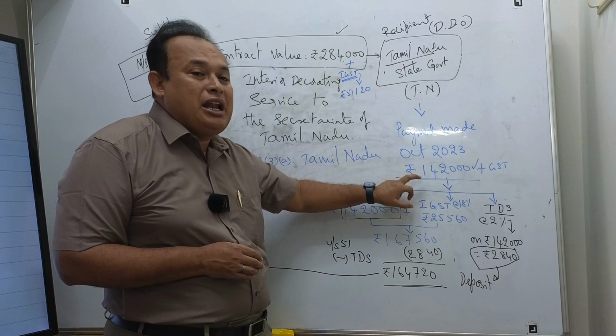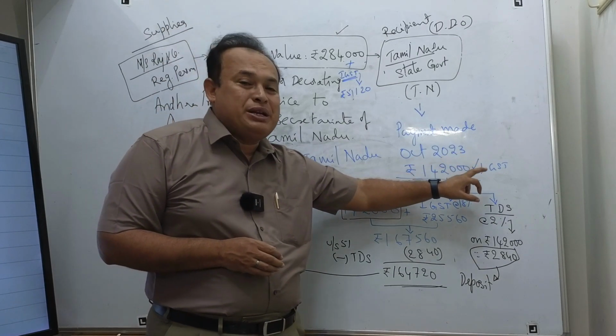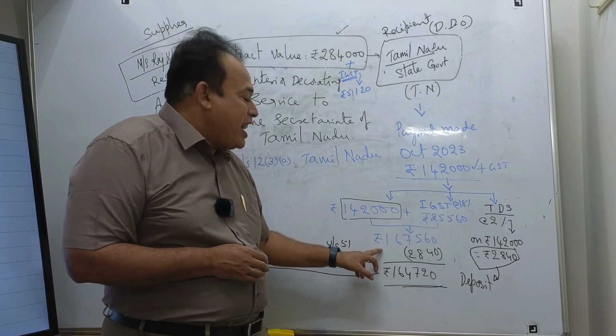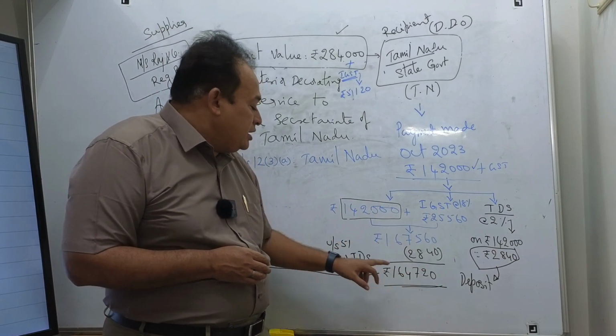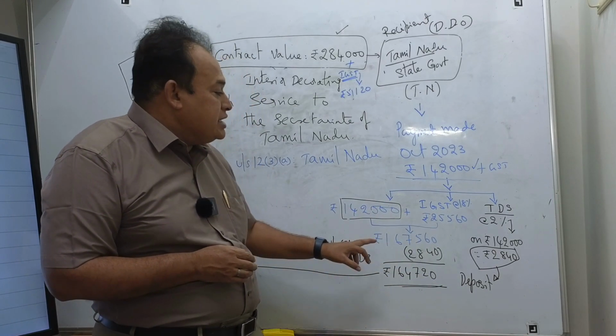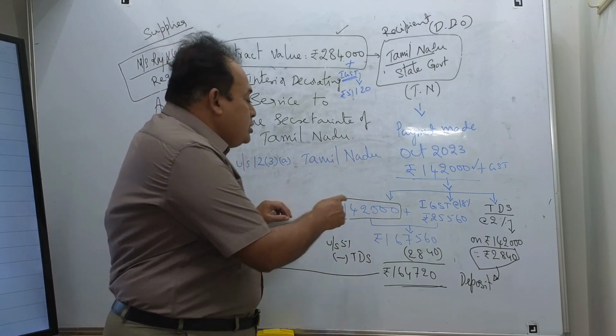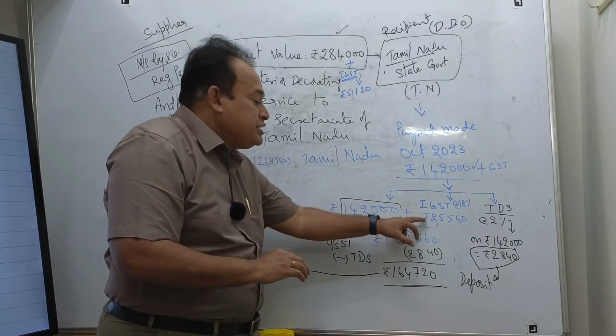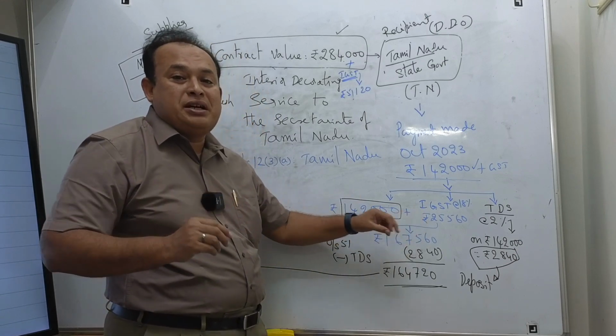They are making a payment of 1 lakh 42,000 rupees plus GST, a total of 1 lakh 67,560. We deduct 2% TDS from what value? From the value of this particular taxable supply. GST should not be included while computing the 2% of IGST.